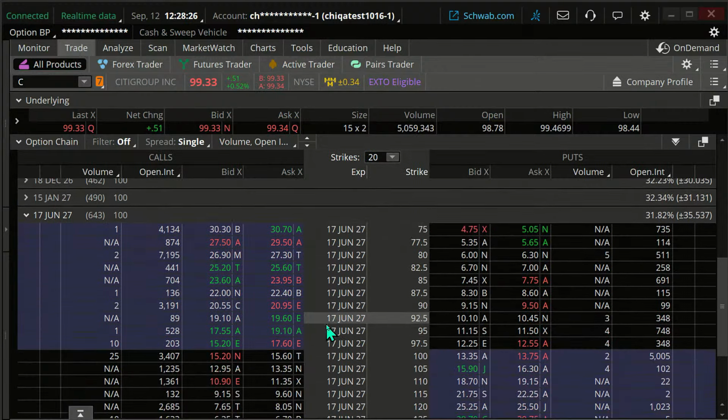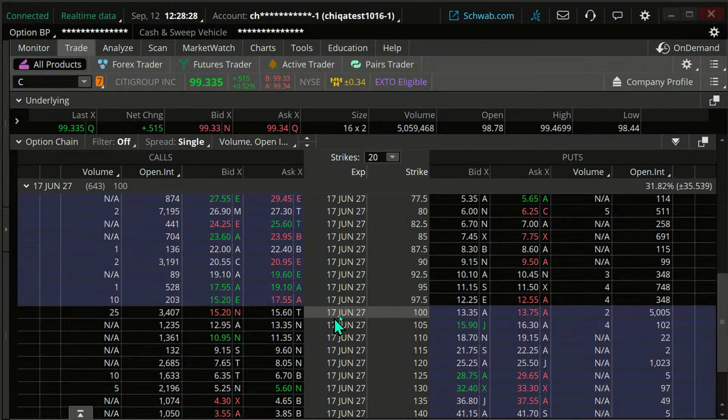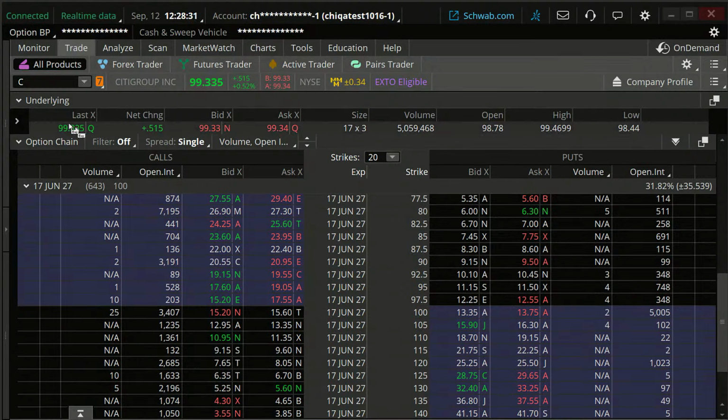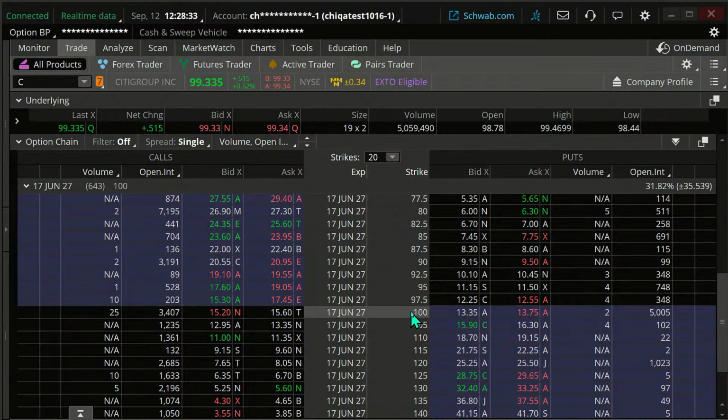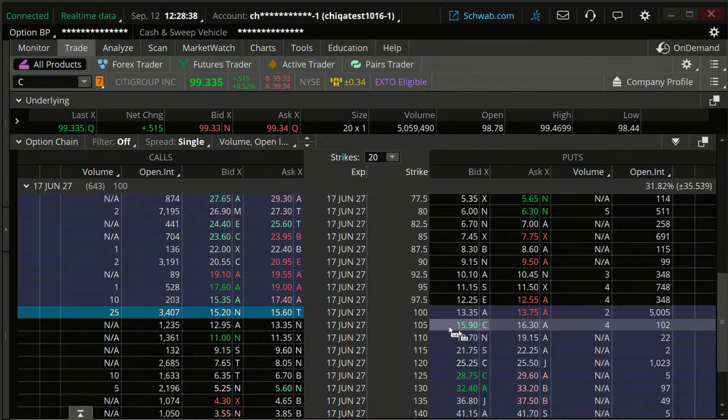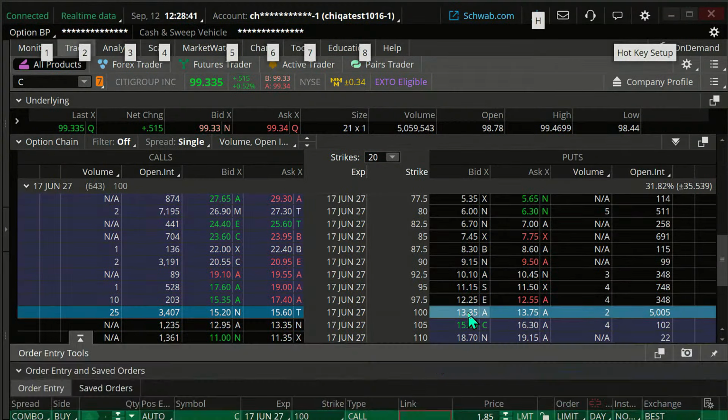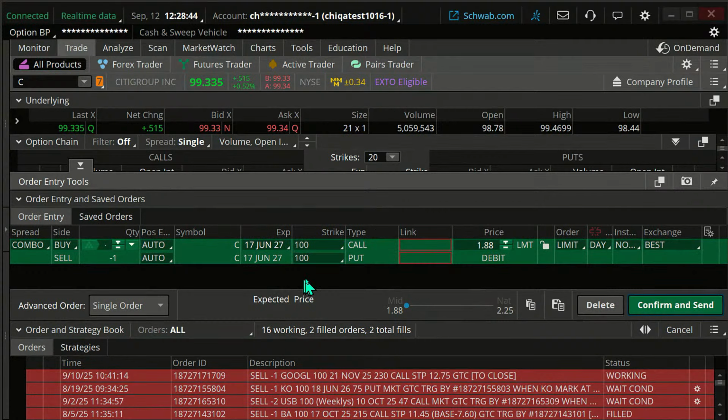Long-term forecast. I can go here and our stock is right around $100. Let's go to that $100. Okay, I'm going to click on the ask price. I'm going to click on the bid price, holding down the control key. Here's my long synthetic. Doesn't expire until June of 2027. If I click on, well, how much it's costing me? It's costing me $188 plus commissions, okay? $188.